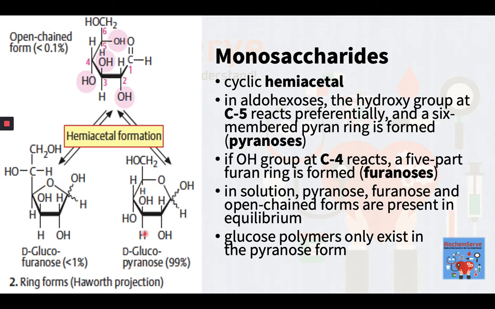By contrast, if the OH group at C4 reacts, a 5-membered furan ring is formed. In turn, sugars containing this 5-membered ring are called furanoses. In solution, pyranose forms and furanose forms are present in equilibrium with each other, and with the open-chain form. However, in glucose polymers, only the pyranose form occurs.